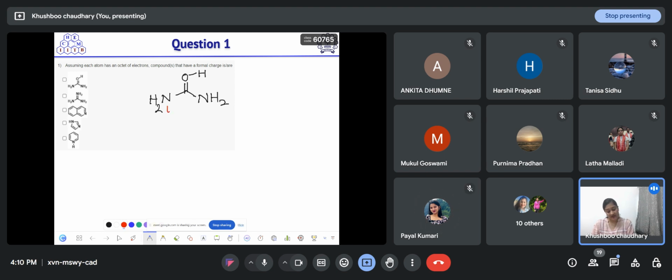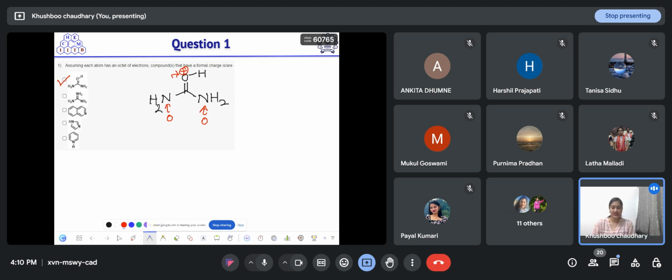So here nitrogen is forming 3 bonds, so its formal charge is 0. This nitrogen is also forming 3 bonds, so its formal charge is also 0. But oxygen is expected to form 2 bonds, but here it is forming 3 bonds. That means oxygen must have a positive charge. Correct? So this option is correct.